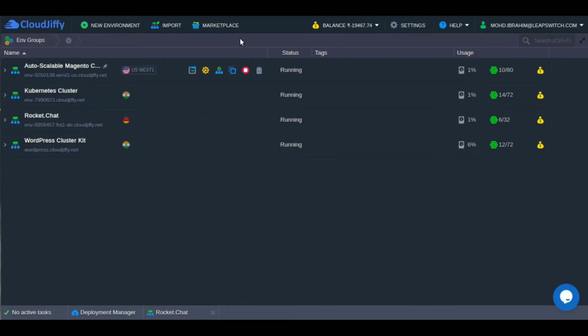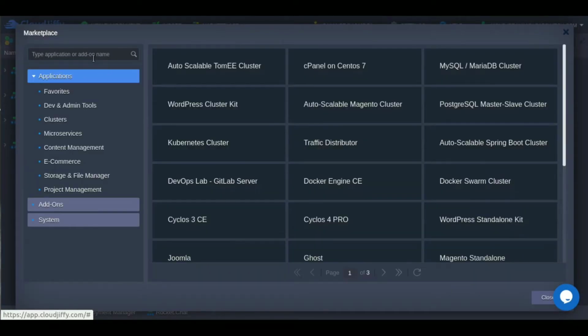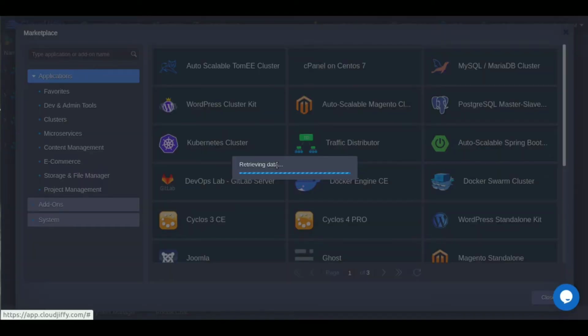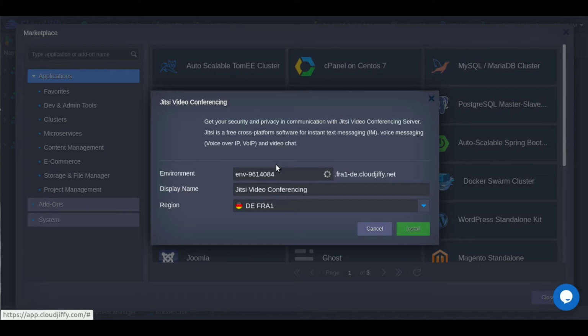To install Jitsi, just go to our marketplace, search for Jitsi, give your environment any name, and choose from our various locations. We have Germany and France.